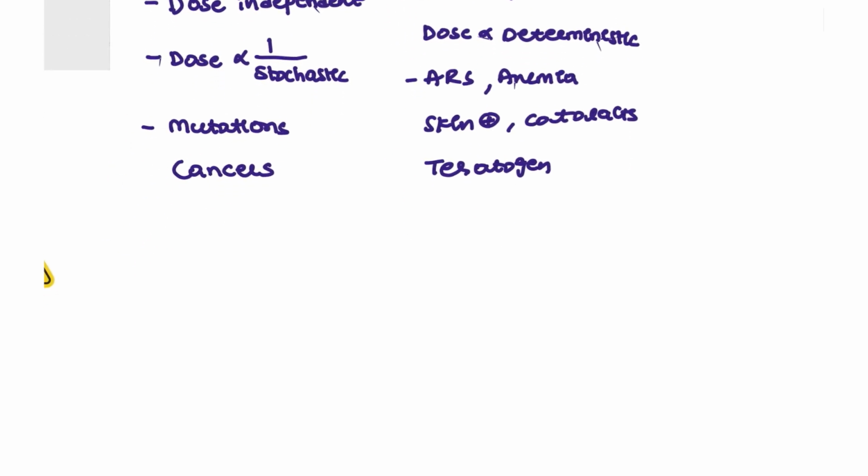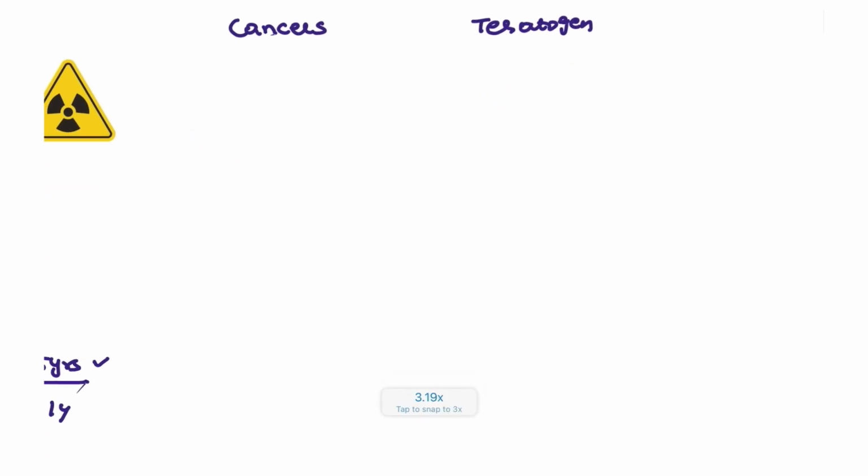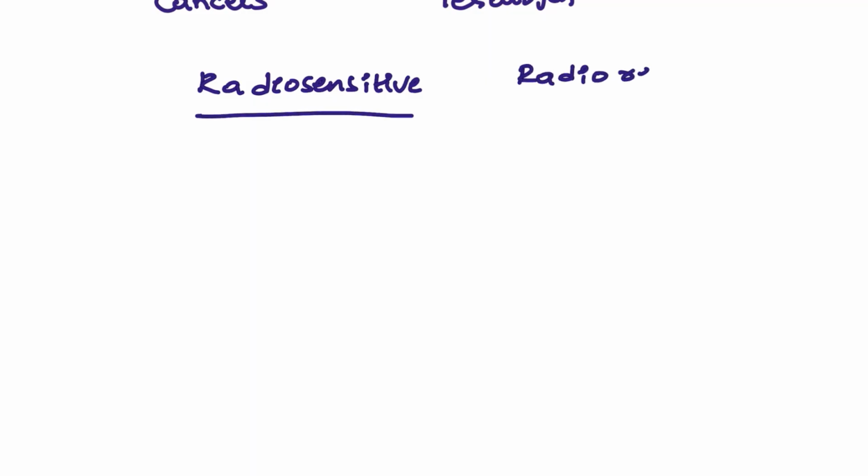And in radiation, there is one thing that you have to remember, that is radio sensitive and radio resistant. So what is radio sensitive and radio resistant, guys? They are the two types, right? Radio sensitive and radio resistant.